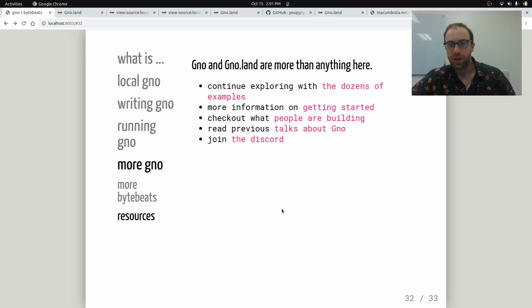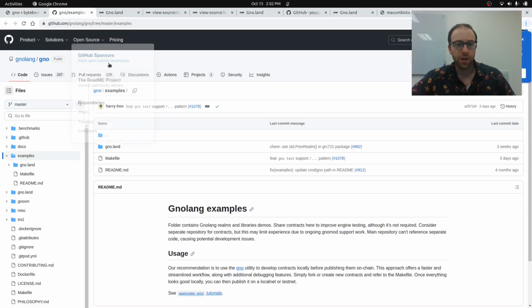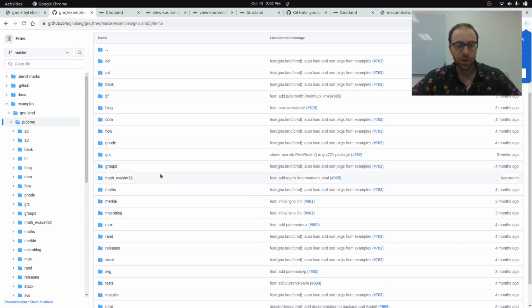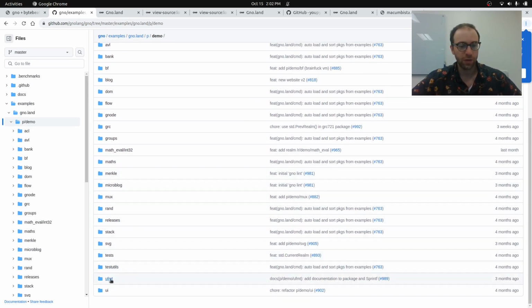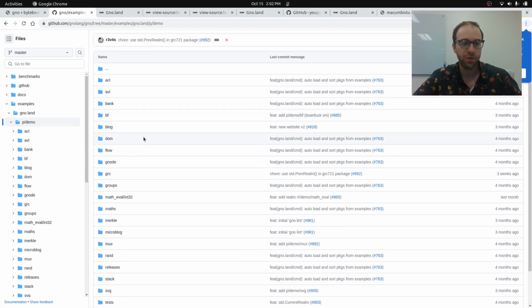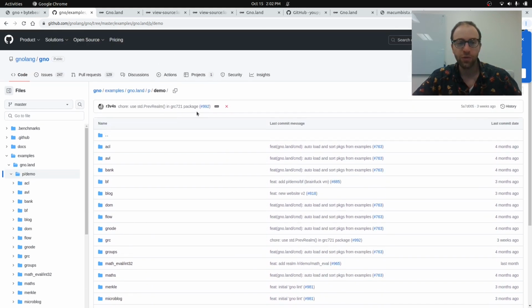So Gno and Gno.land are more than anything that I've talked about here. You can explore with tons of examples right on the repository. If we go to the repository at gnolang/gno on GitHub, in Gno.land, in the demo, there's a bunch of packages that are very useful that you can use. There's the microformat here, which is porting the format. But there's also rand, there's Merkle trees, there's GRC, there's blog, there's banking for tokens, there's the AVL tree for a dictionary. There's a ton of stuff that's very useful for realms.